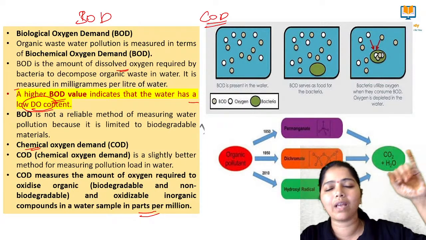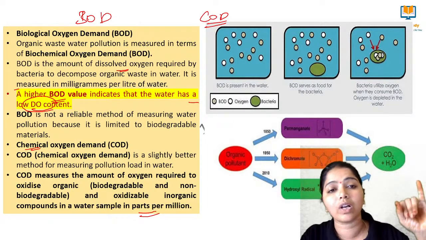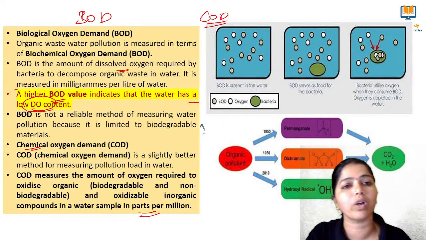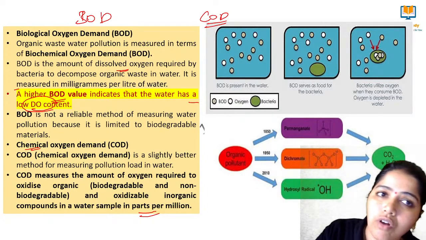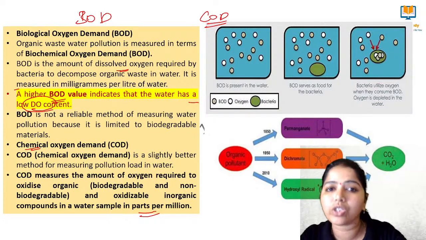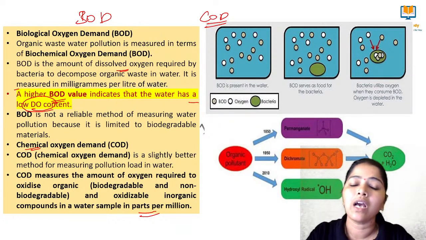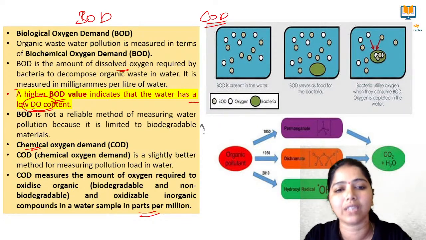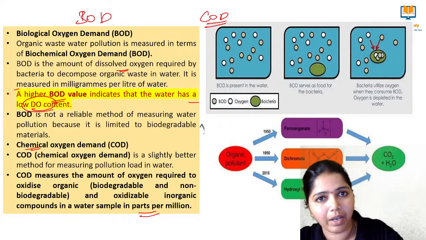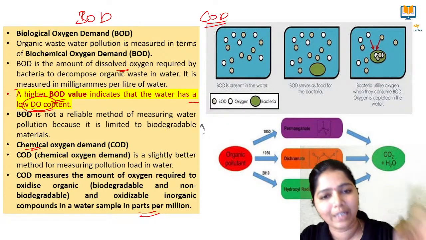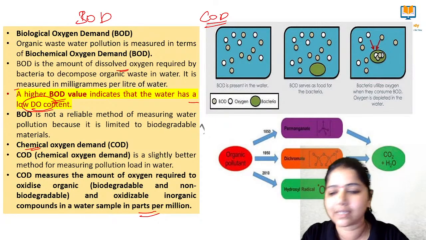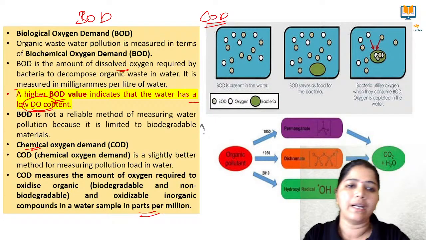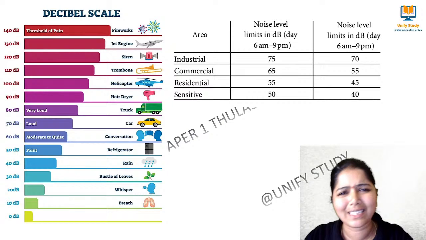So you have to be clear with water pollution, meaning all the parameters to measure the quality of the water, and inside I have also explained the terms. Be clear with dissolved oxygen, biological oxygen demand, and chemical oxygen demand. We are asked questions on eutrophication, mesotrophic, oligotrophic, temporary hardness, permanent hardness, all these things. Yes, clear? Clear. Next I move to a very important, very easy one, noise pollution.